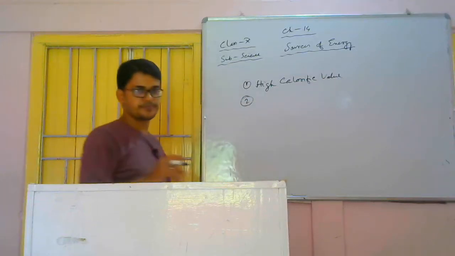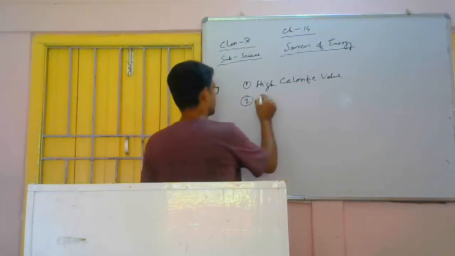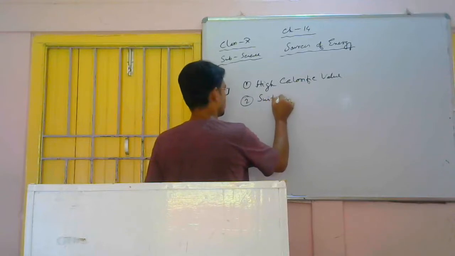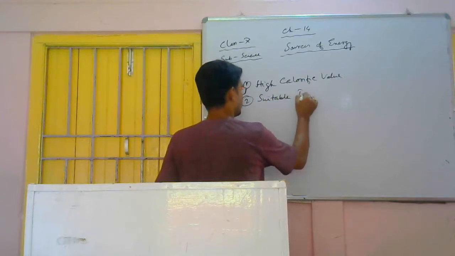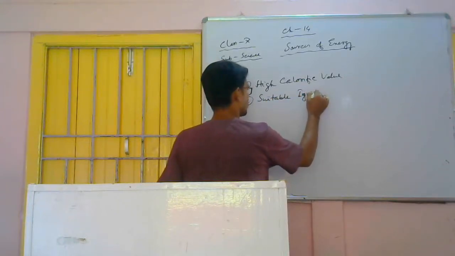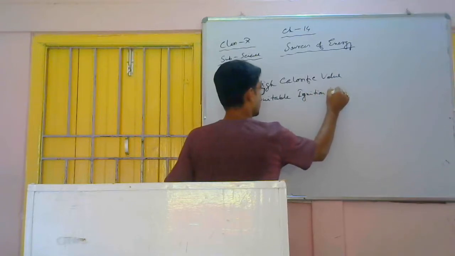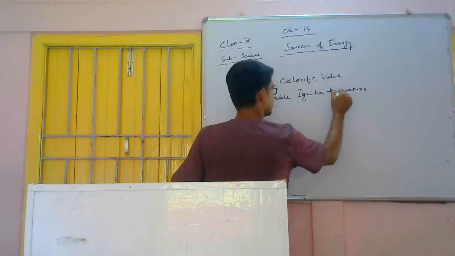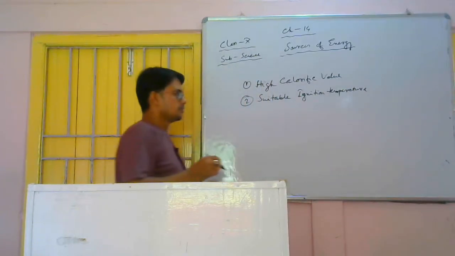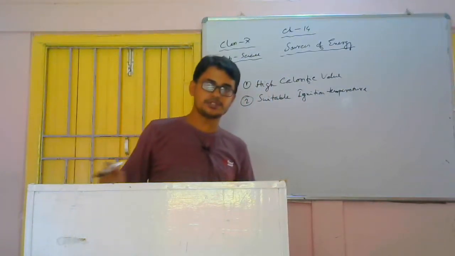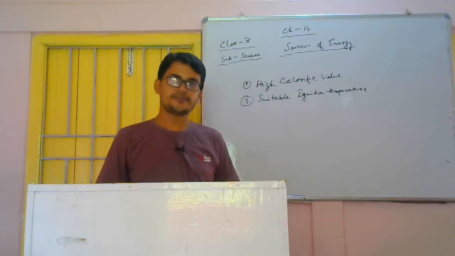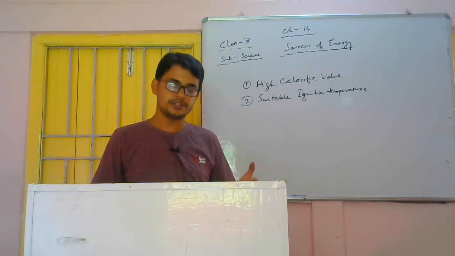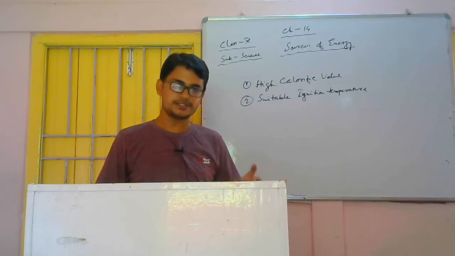Number two, that source of energy must have suitable ignition temperature. Suppose a source of energy burns spontaneously, then it may be a dangerous one.